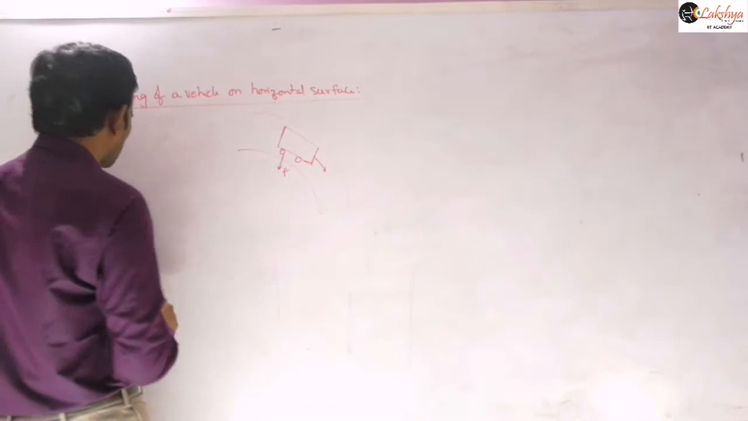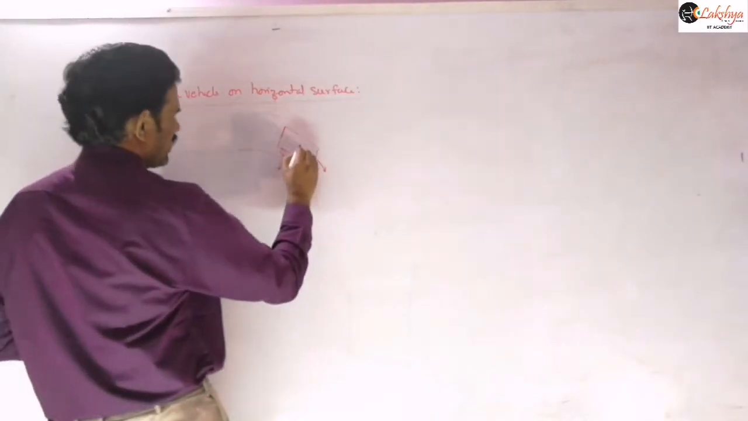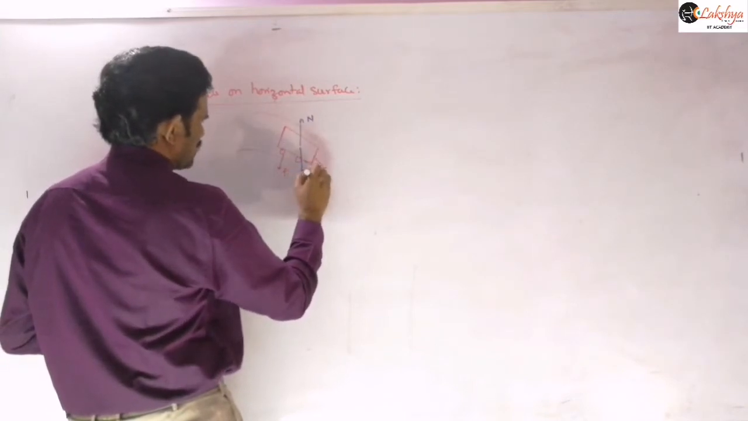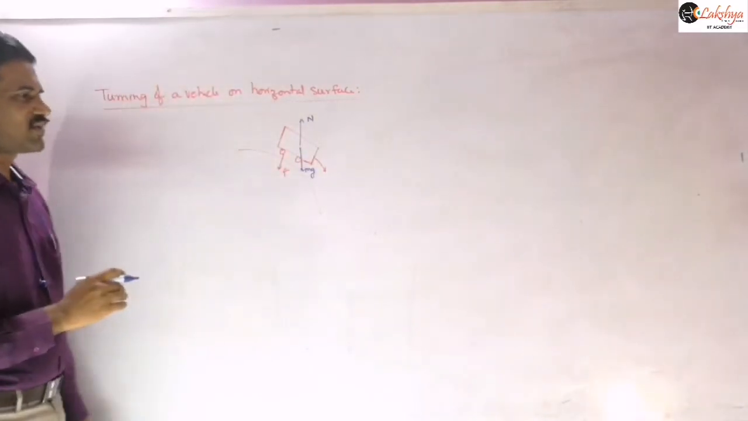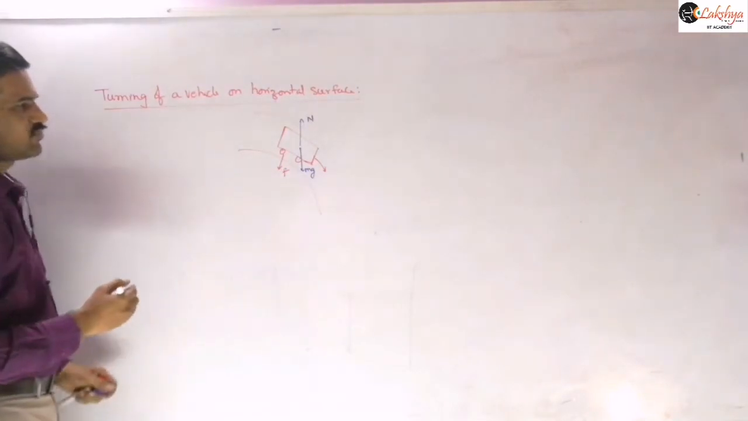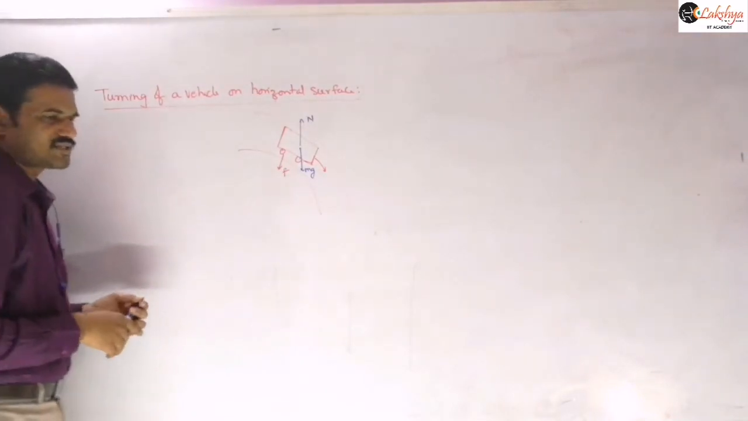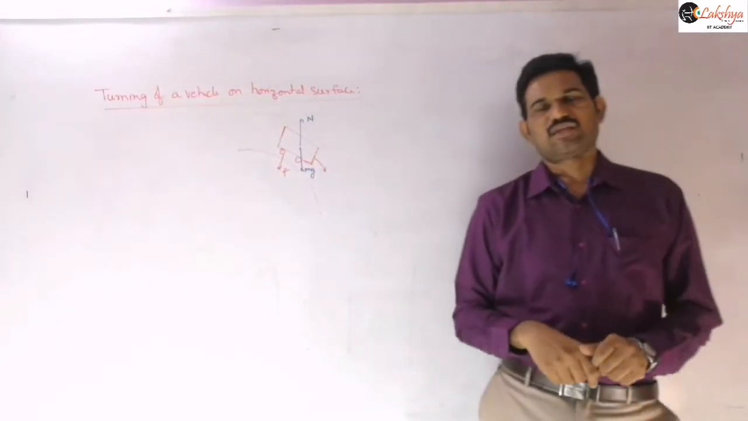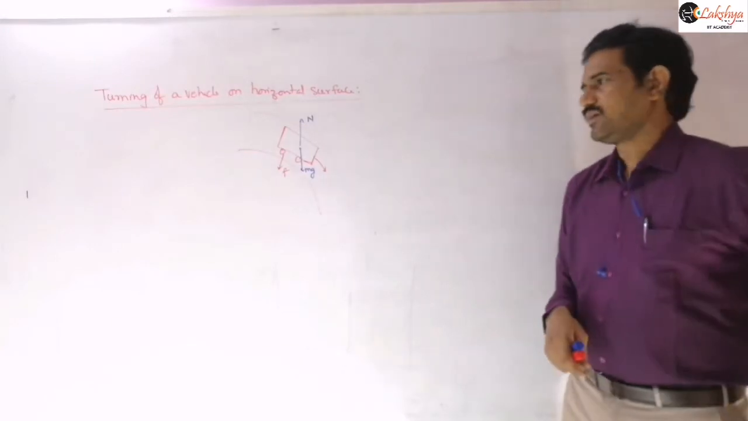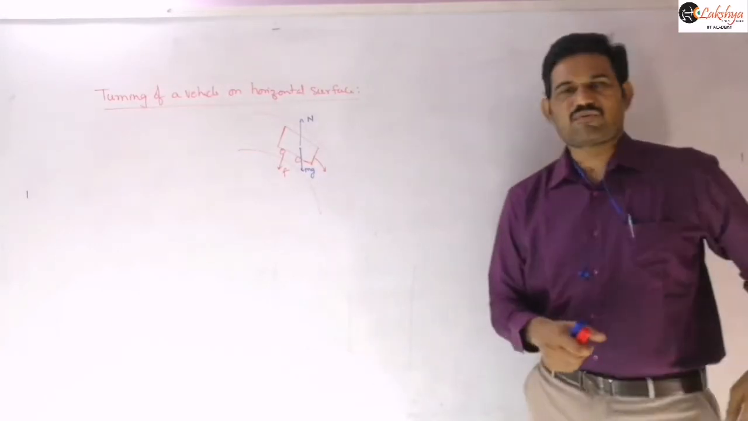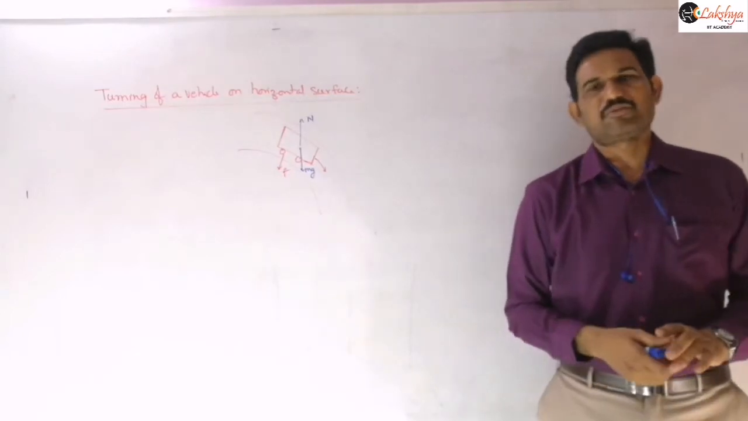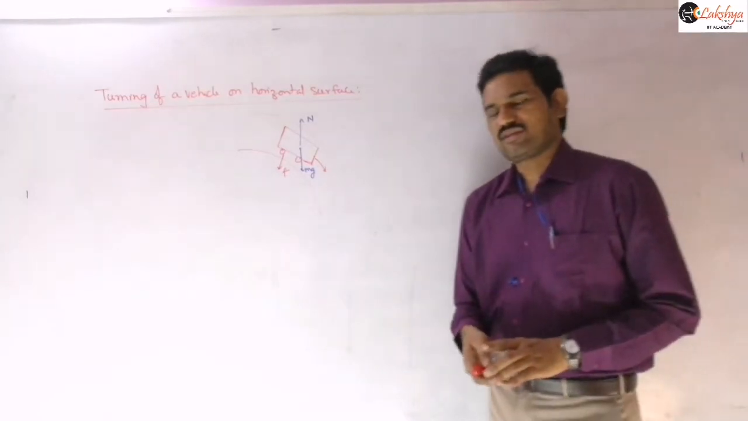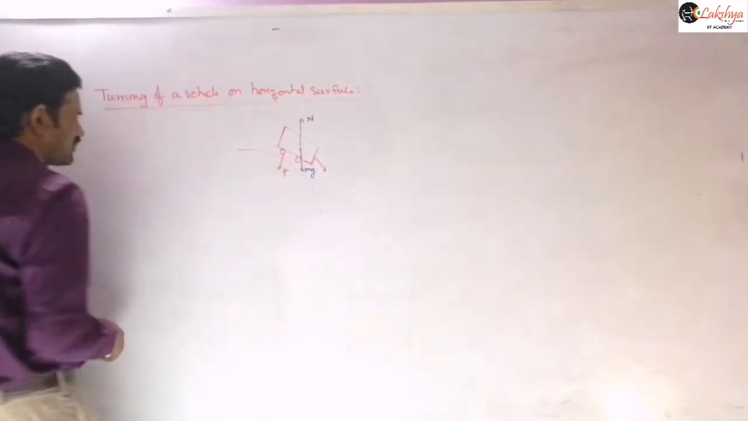So what we can write here is the normal reaction will be in the vertically upward direction and mg will be in the downward direction, and the friction will be in the horizontal direction. Just to mention, when a vehicle is taking a turn on a horizontal surface, the necessary centripetal force is provided by the frictional force, right?